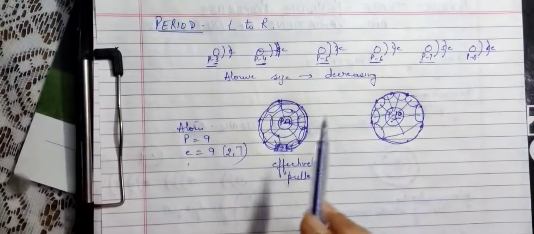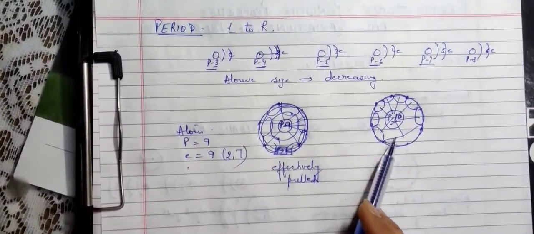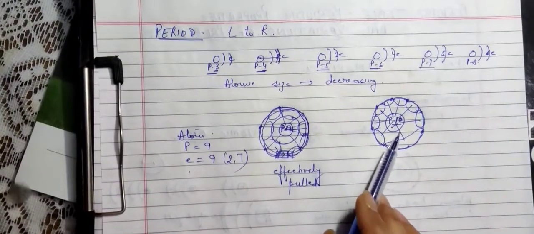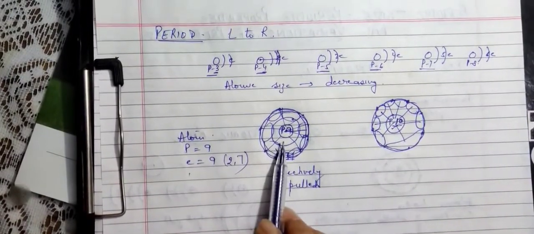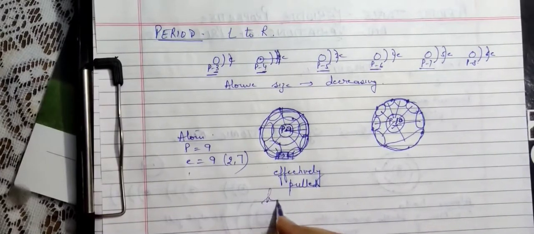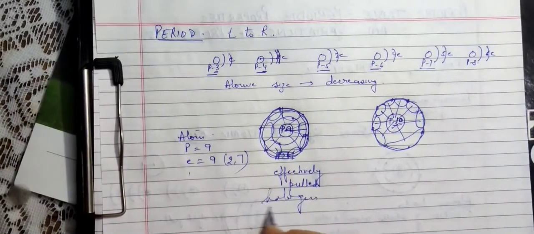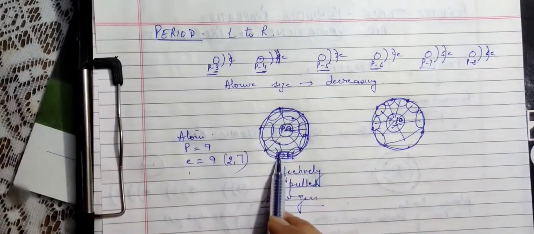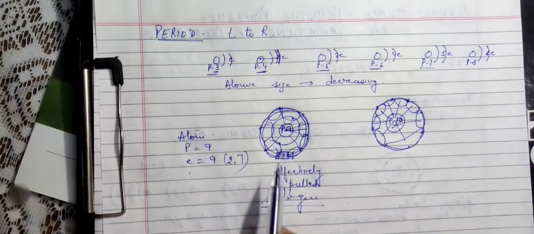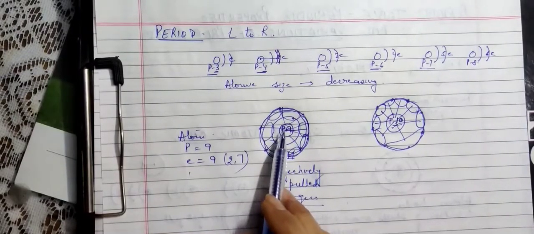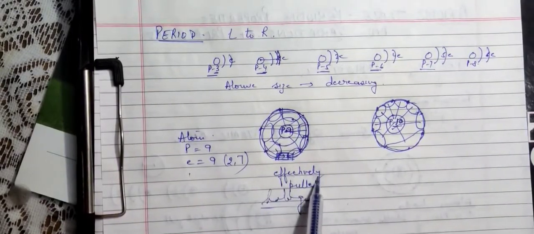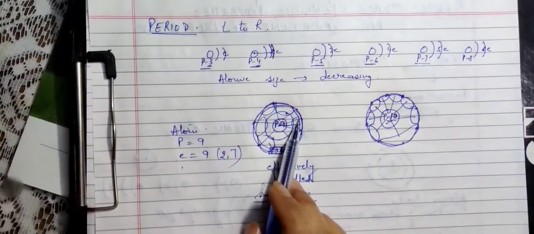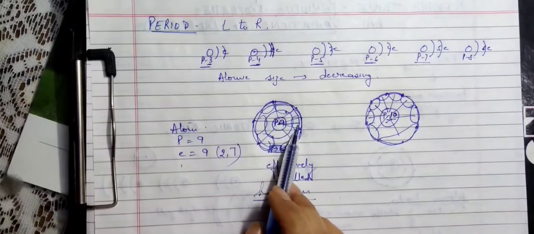In this rule, there is an exception: the last atom, which happens to be a noble gas, is found to be a little bigger than the size of the halogen. This is a halogen. Halogen is the one which has 7 electrons in the valence shell. Because of the 7 electrons and one vacant electron space, the nucleus has a more effective pull. As a result, the outermost shell gets closer to the nucleus, making the size smaller.